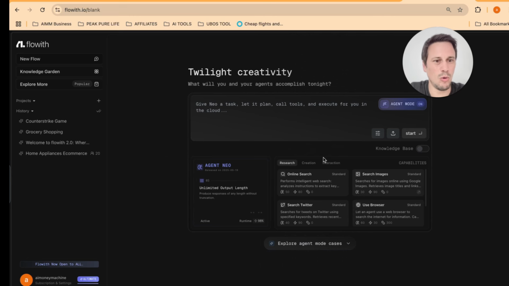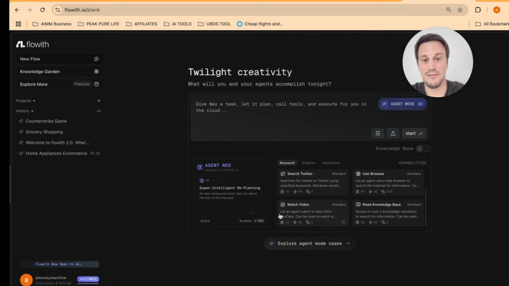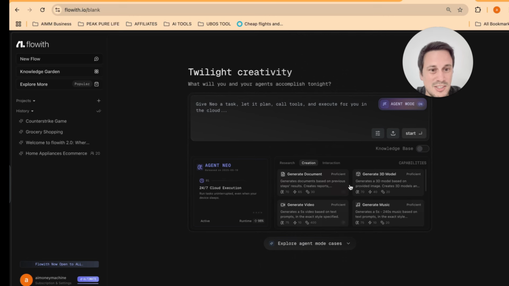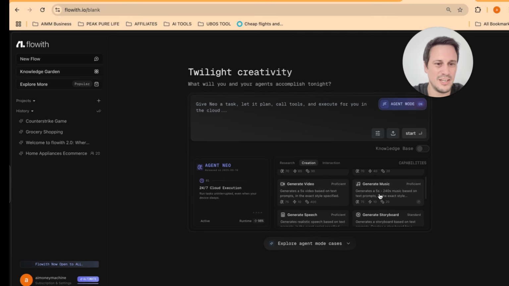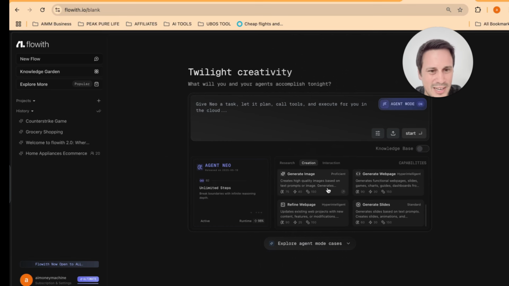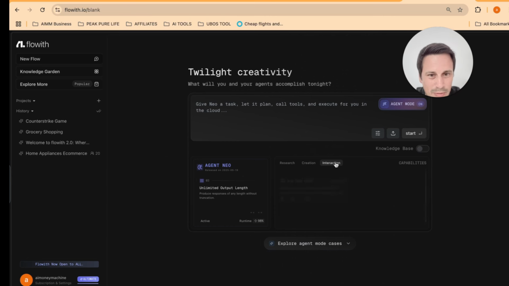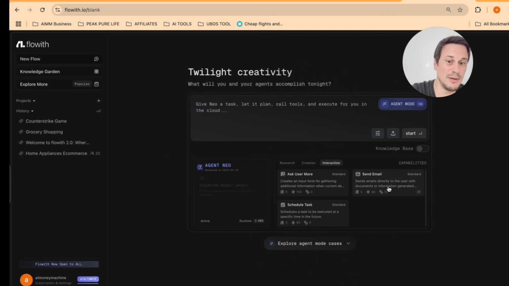Now, you can see all the various capabilities it has. It can search online, search images, search Twitter, use the browser, watch a video like a YouTube video and give you feedback on it, etc. It can create stuff like documents, 3D models. It can generate videos, music, speech, images, and web pages, so you can create actual websites. And then interaction, like it can send emails on your behalf, it can schedule tasks, it can ask more stuff. It is really cool. This agent is packed with everything, and you just have to give it your to-do list and it'll start moving away.